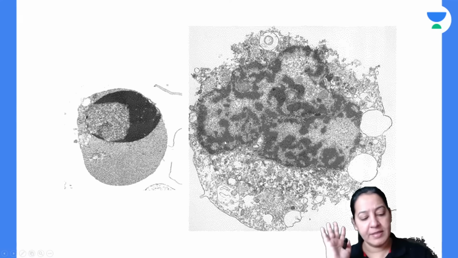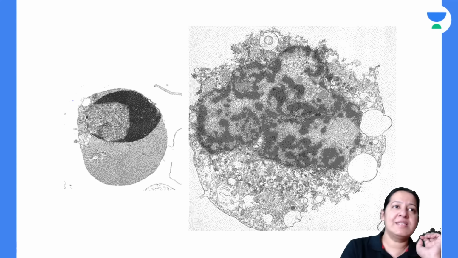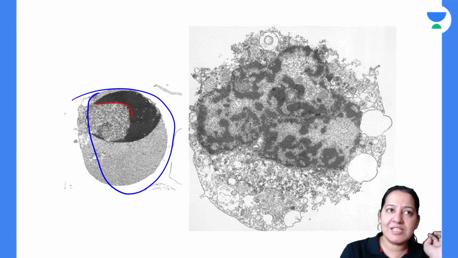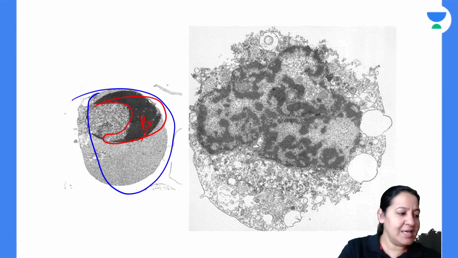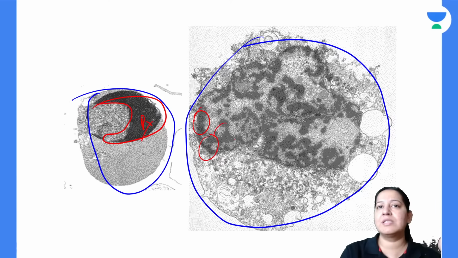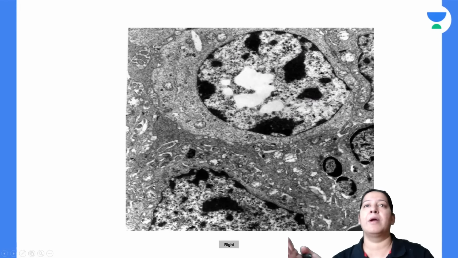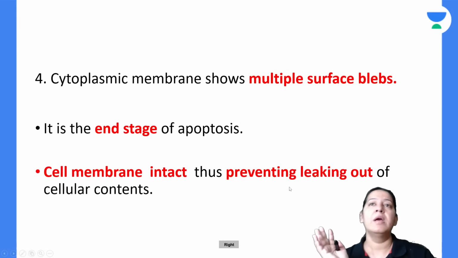This is the normal diagram, light microscopy. This is electron microscopy. Can you see a cell? Yes, you can see a cell. Can you see the nucleus of the cell? The nucleus of the cell is compacted. It's compact. So this is a diagram of pycnosis, right? Can you see the second cell here in the electron microscopy? Can you see the nucleus? Oh my God, the nucleus is fragmented. So this is a diagram of karyoraxis. These are more beautifully seen on electron microscopy as compared to light microscopy. And this is fluorescent microscopy.